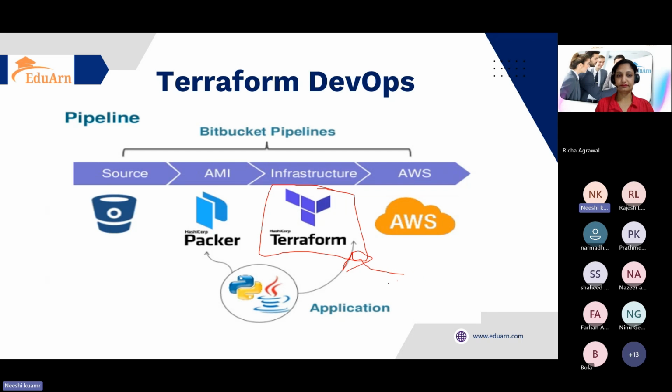So what we have to do, as the industry demands, is opt for new technology and deliver faster, right? These are the set of tools that help deliver applications faster and deploy them into a cloud or on-premises, right? This is what we usually call a pipeline, or CI/CD, or DevOps cycle.